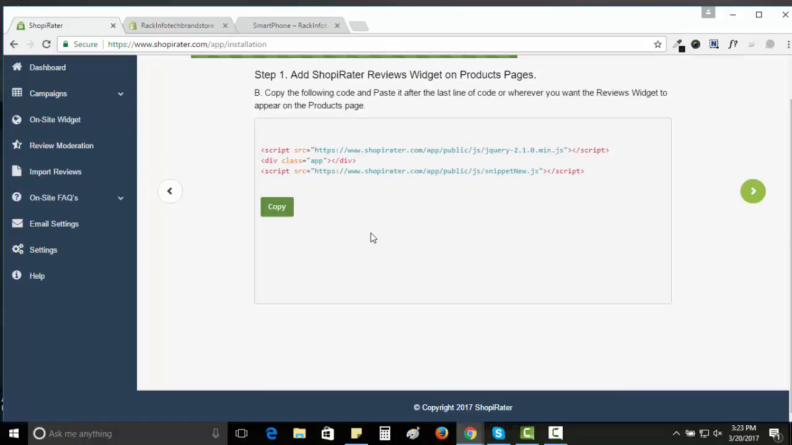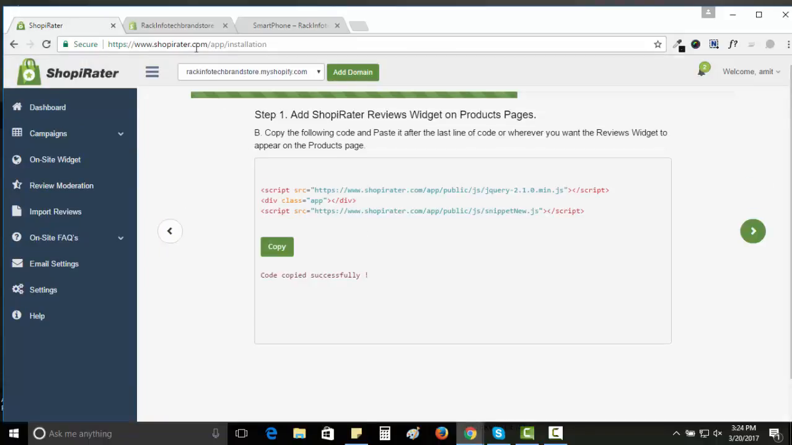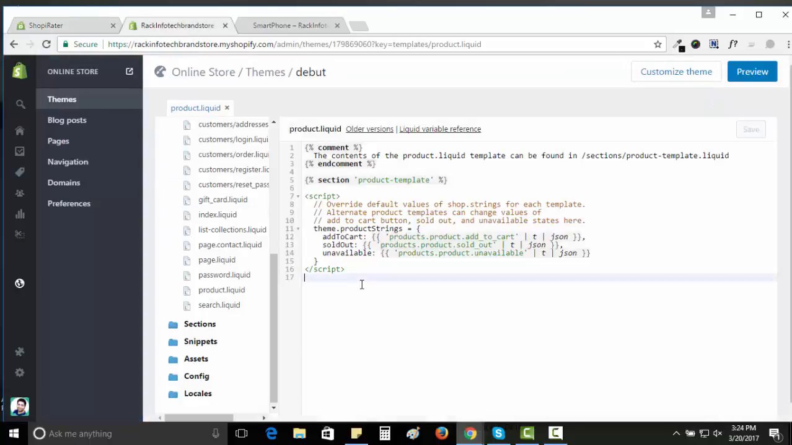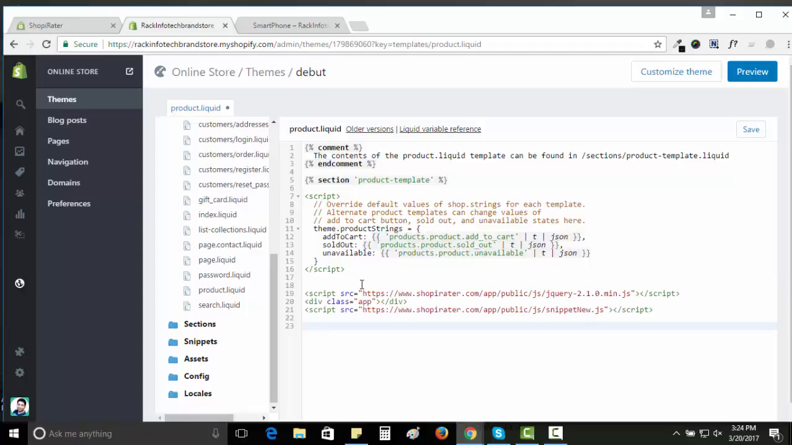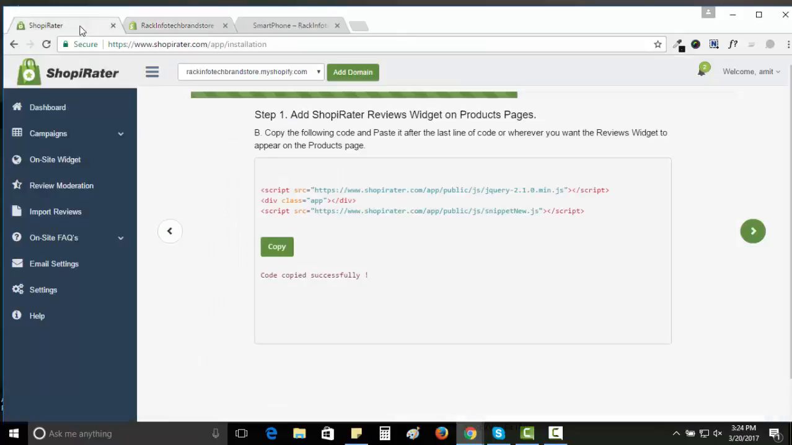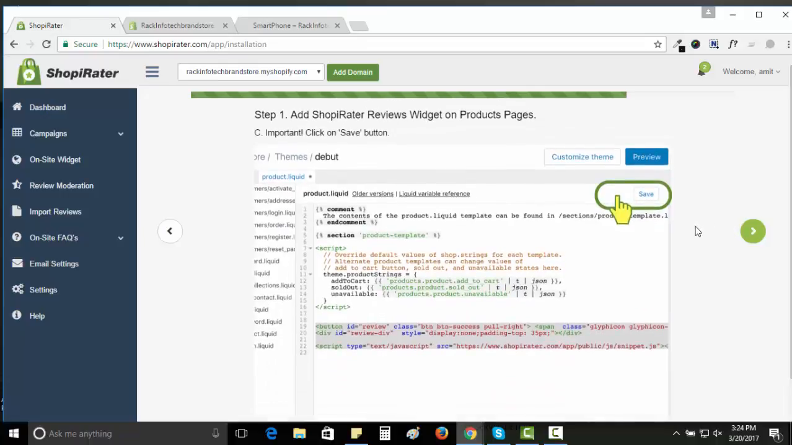Just copy this code. This is a review widget code for product pages. We just have to copy and paste it in the Shopify application. Just copy this code and under product.liquid, just paste your code. After pasting this code, just click on save. Then just come to the Shopirater application, click on next.